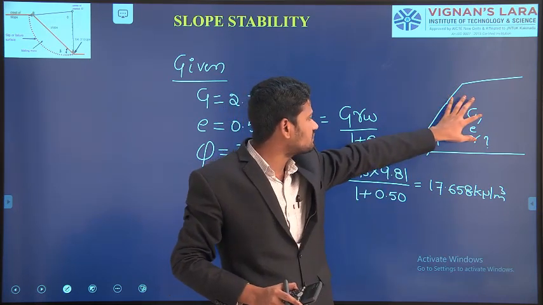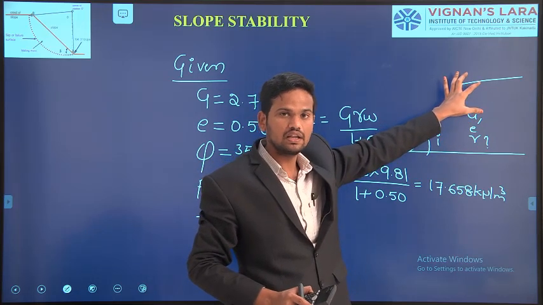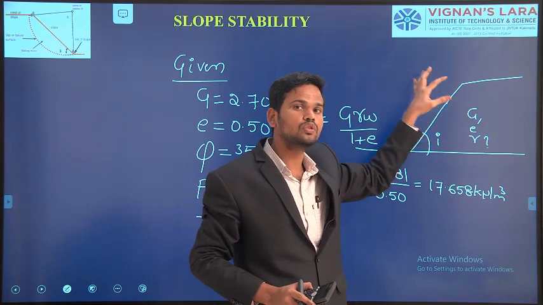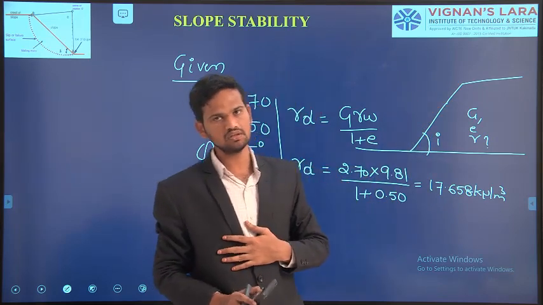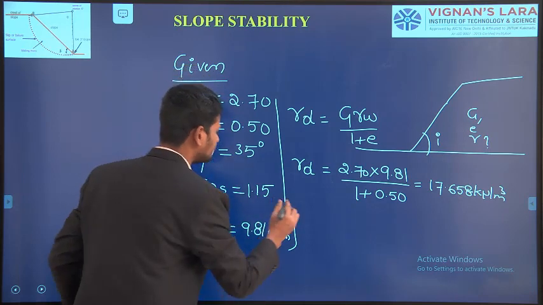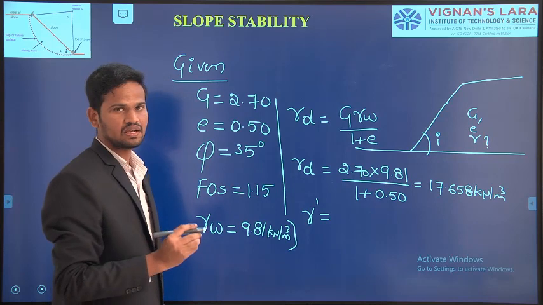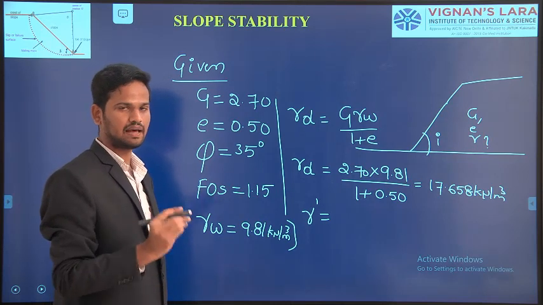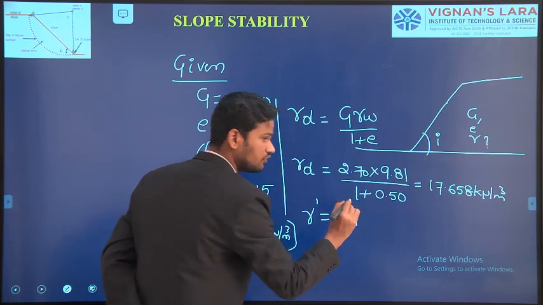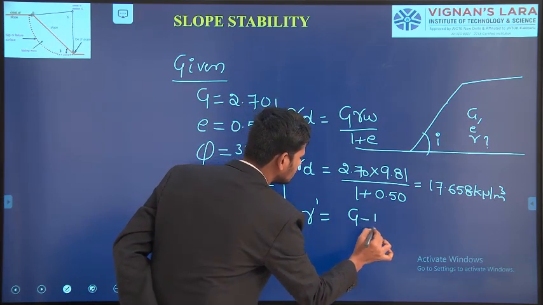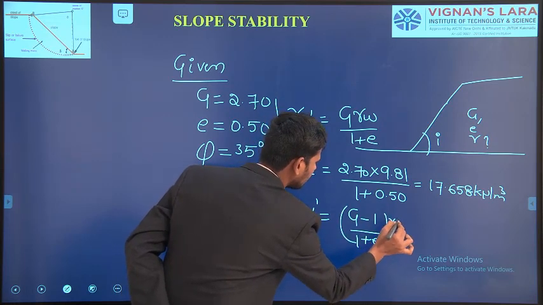Suppose I am considering this slope as completely filled with water. If the slope is completely filled with water, we have to change to the submerged unit weight. The submerged unit weight we calculate using the formula gamma sat minus gamma w, or one more formula I know: gamma sub equals G minus 1 divided by 1 plus e, into gamma w.